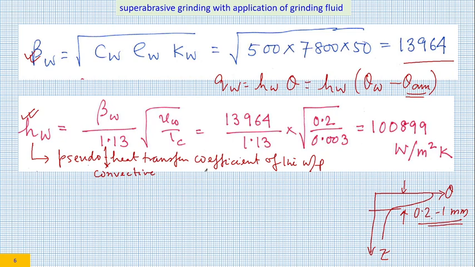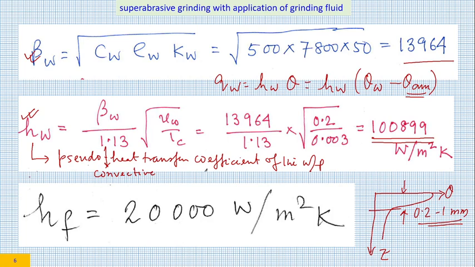So HW we have calculated for this particular expression, and this is almost 100,899. So it is almost 1 lakh. Earlier in the previous lecture we have calculated HW. It was 75,000. It is 100,000 now. As I said earlier, HW depends not only on work material property, it also depends on the process parameter combination, and here the process parameter combination is such that it has given a higher value.